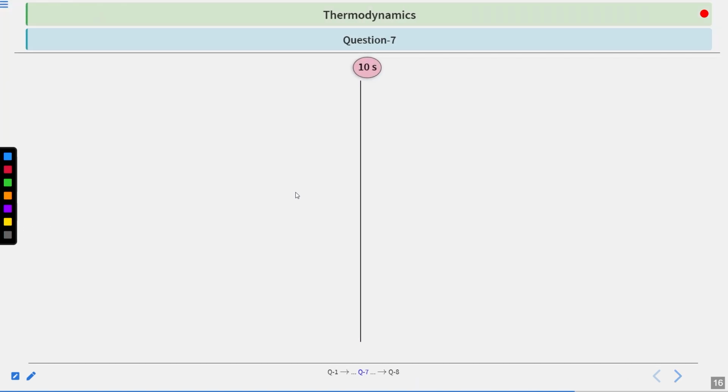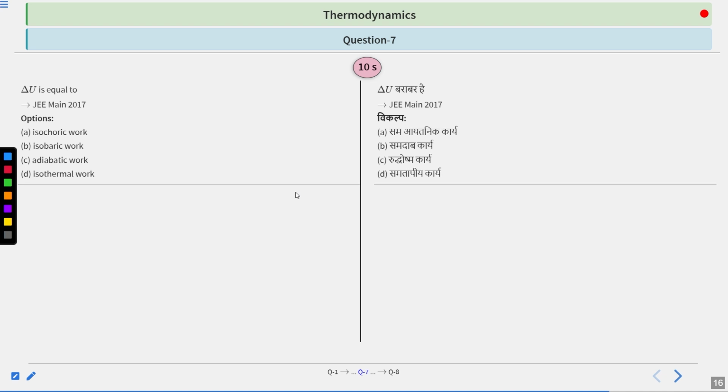Question number 7 says that delta U is equal to, and the options are isochoric work, isobaric work, adiabatic work, and isothermal work. I am just briefing the options, explaining the options for you. Isochoric means volume change is zero, isobaric means pressure change is zero, adiabatic means heat is zero, and isothermal means work is zero. So you have to know two things. First of all, the definition of all of these four, and the second thing you should remember is that delta U is equal to Q plus W from the first law of thermodynamics.